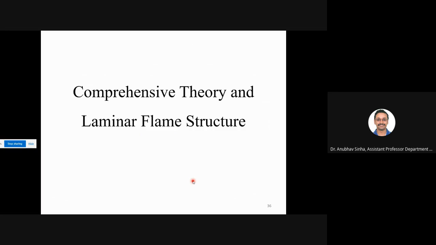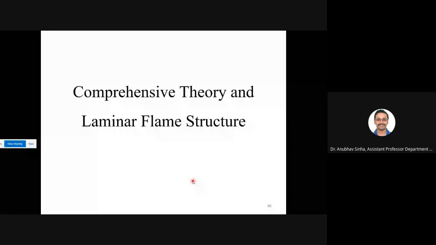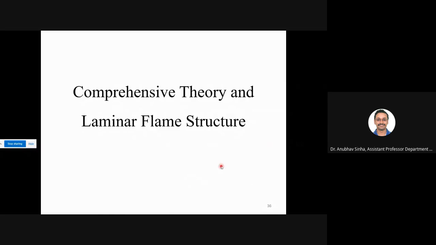It is a different field of research when you talk about reaction kinetics and reduced mechanisms. So we'll not go into detail, but we'll just have an overview of the main assumptions and the main governing equations. So for a comprehensive theory, what are the governing equations? Basically we'll talk about mass, momentum and energy.